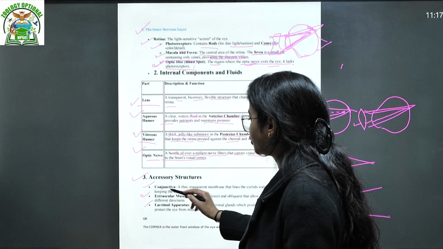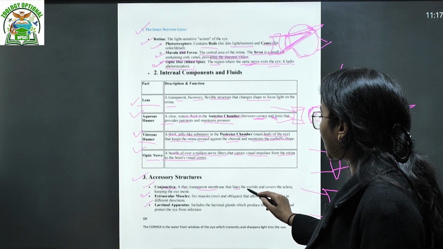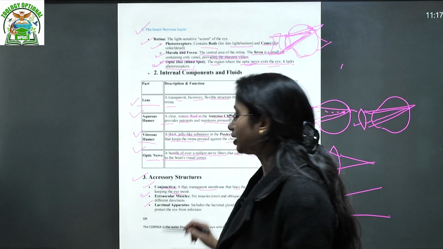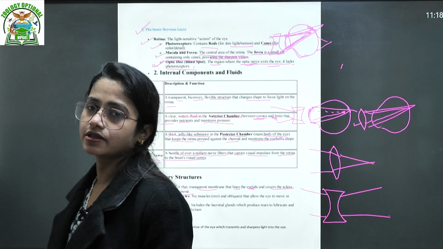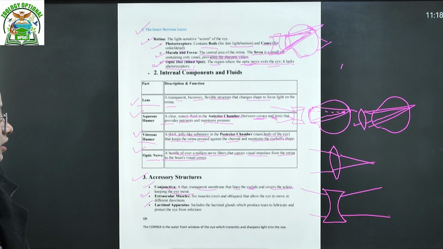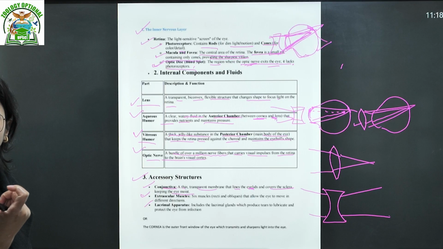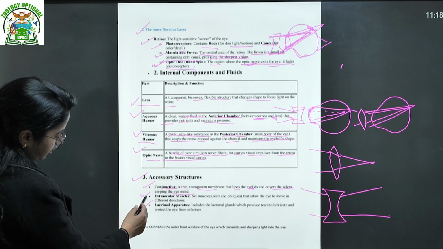First of all, the conjunctiva is a thin, transparent membrane that lines the eyelids and covers the sclera, keeping the eye moist. We must have heard of conjunctivitis, which means inflammation in that area. What disease does it cause? Because of antimicrobial infection, it is called conjunctivitis.